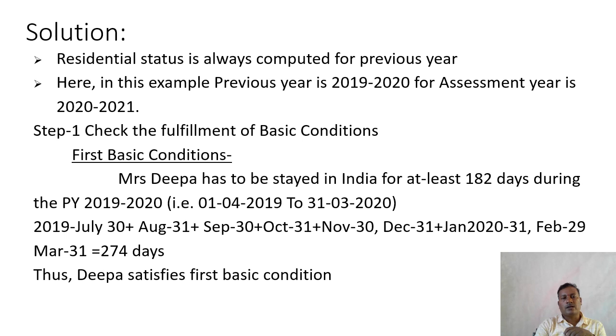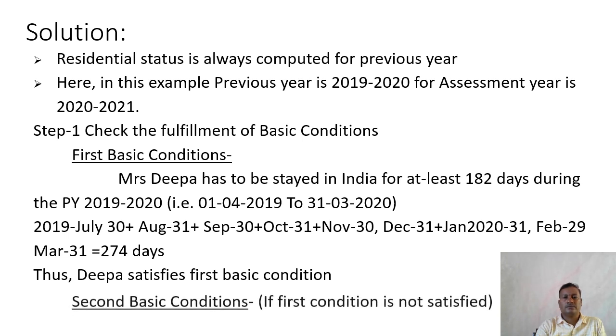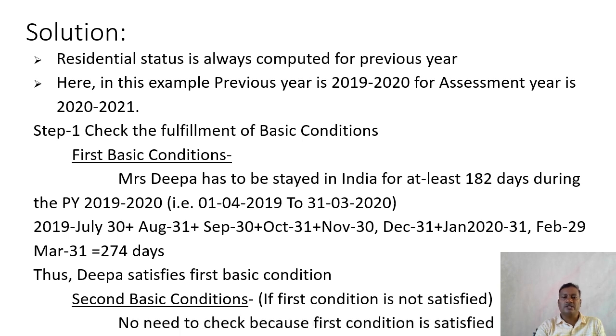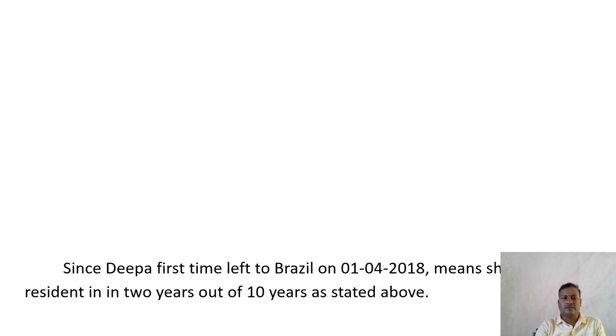So here, 2019 July 30 days, August 31 days, September 30 days, October, November, December, January, February, March. Total, Deepa stayed in India for 274 days. Thus, she satisfies the first basic condition. The second condition, it's not necessary to check because the first basic condition itself is enough for deciding the residential status.